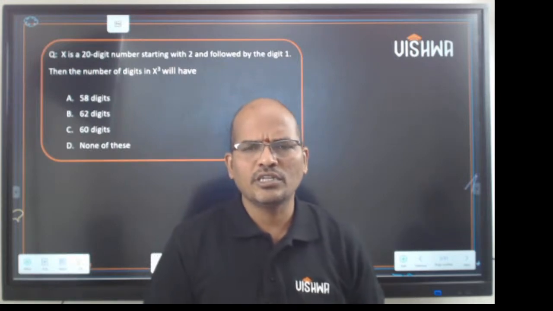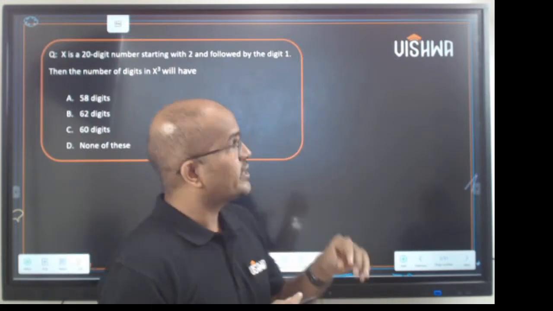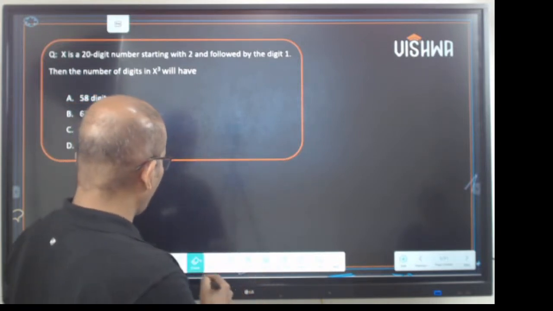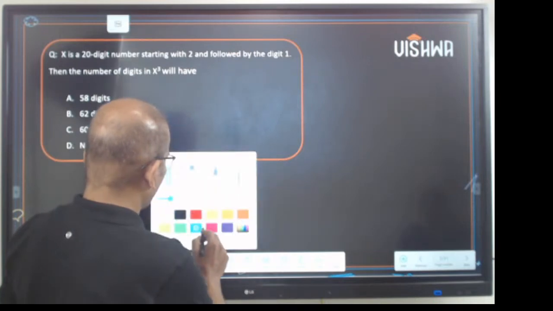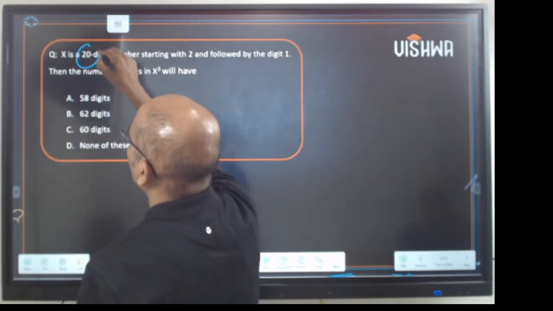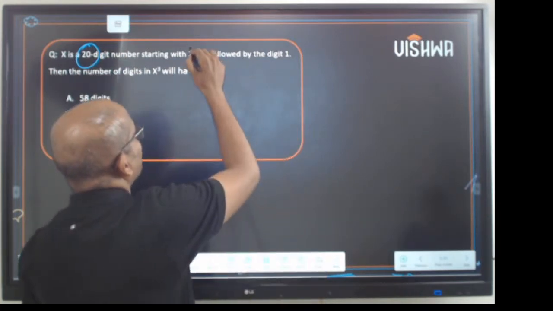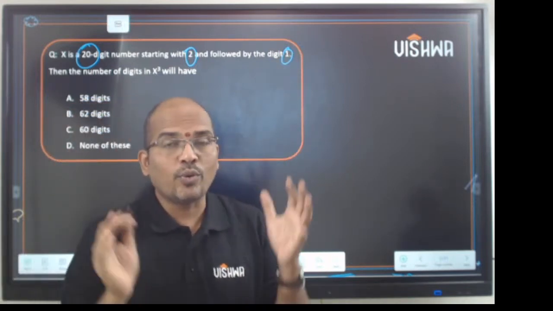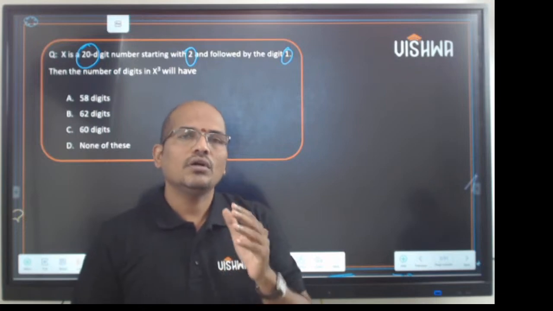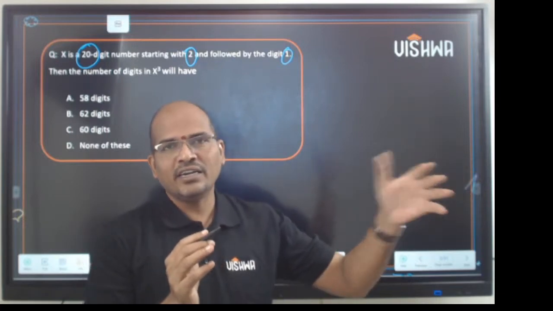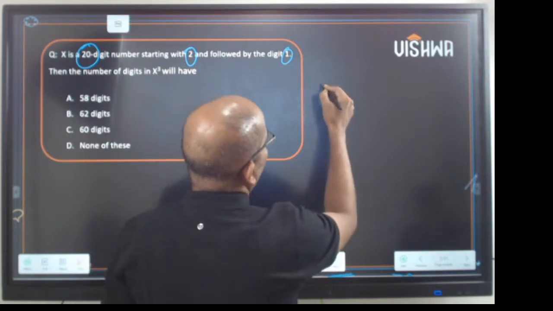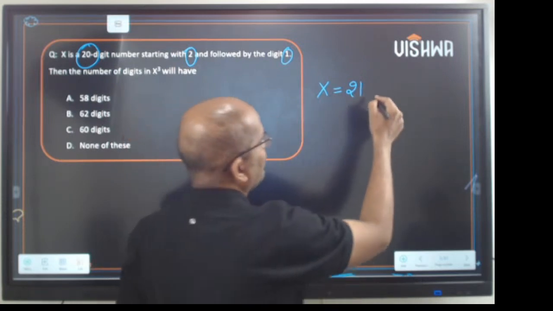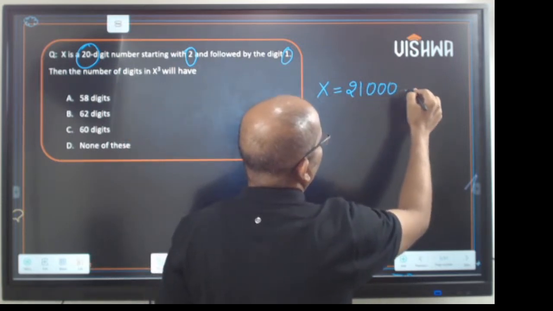Now, how to solve this question? This is a question from the area of number system where it says x is a 20-digit number. So imagine a 20-digit number. It starts with 2 followed by the digit 1, and then you have another 18 digits. So I assume x equals 2, 1 and then I have 18 digits. So let me take 18 zeros.